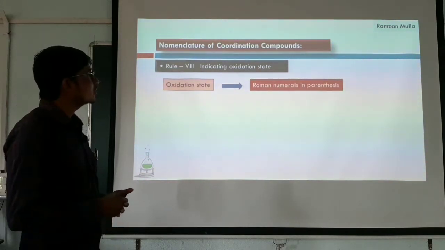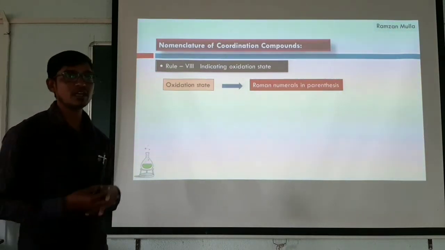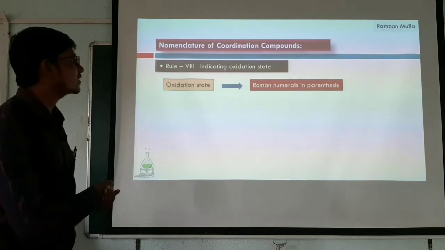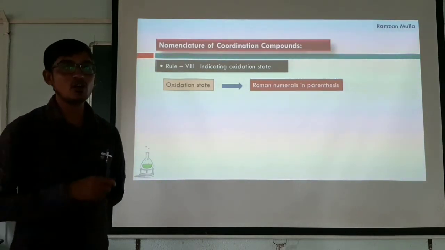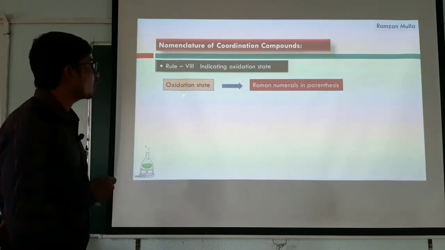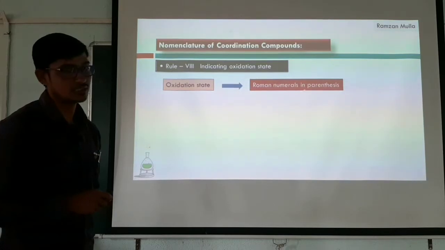So here, oxidation state is nothing but the charge carried by the central metal ion in the complexes. That is what we call the oxidation state of that metal. And whenever we write the oxidation state of a metal, we always have to write it in Roman numbers.